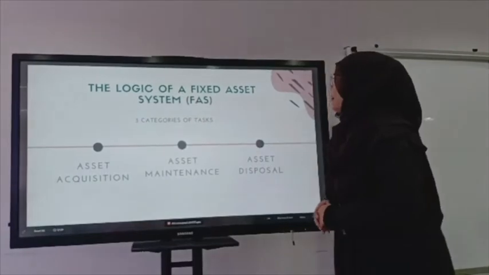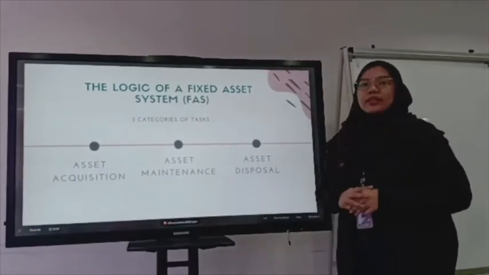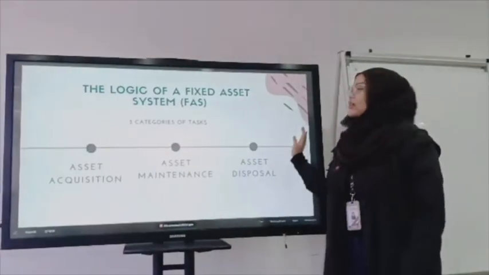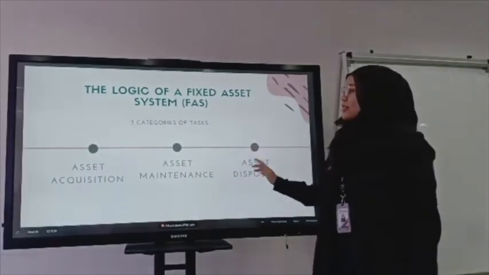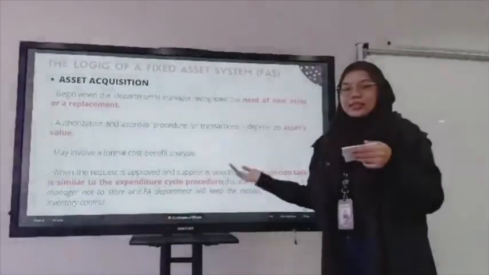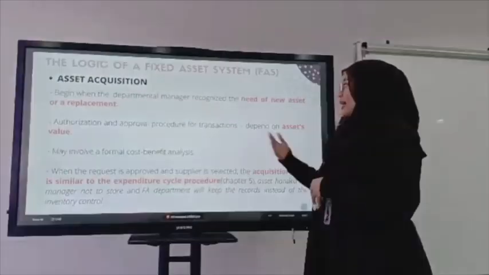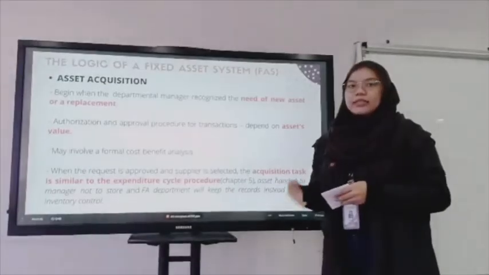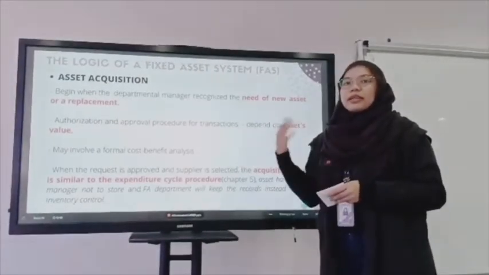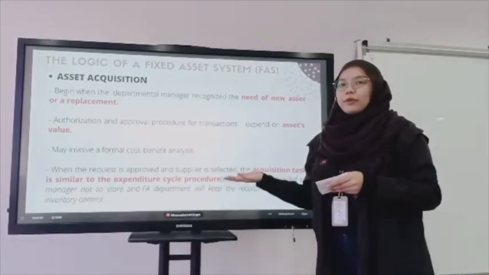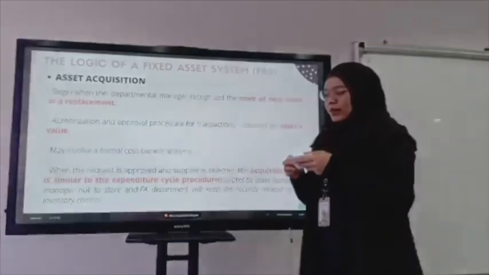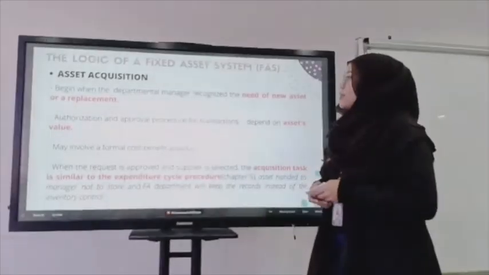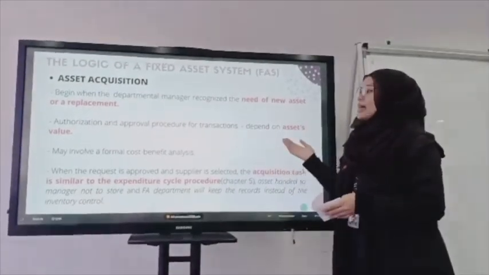This is the logic of a fixed asset system. There are three categories of tasks: asset acquisition, asset maintenance and asset disposal. First we look at asset acquisition. Asset acquisition begins when the department manager checks and recognizes whether they need a new asset or a replacement of an asset, since the old asset might have a problem. Next, the manager will approve the purchase authorization, which depends on the asset value.